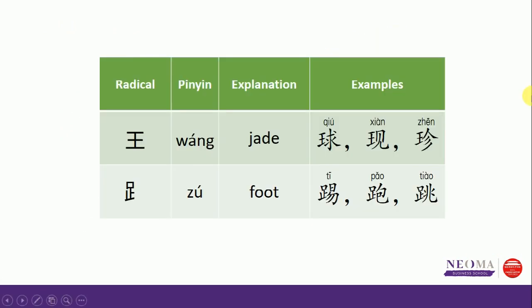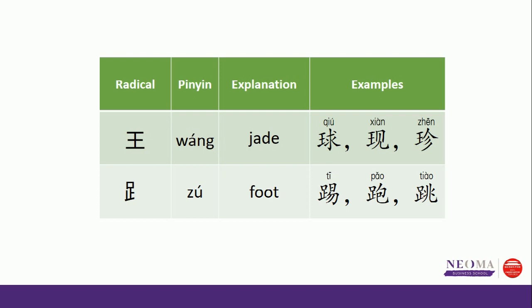Okay, so the first one is read as Wang, which means jade. If a character has this one, you will know this is something made of jade in the very beginning. First example, 球. 球 literally means ball, and in ancient time, it's some round-shaped toy you can play with your hand, and it's made out of jade. So today, the 球's meaning is expanded.